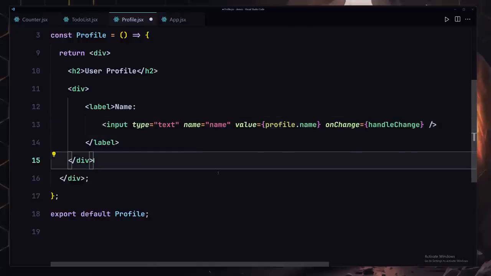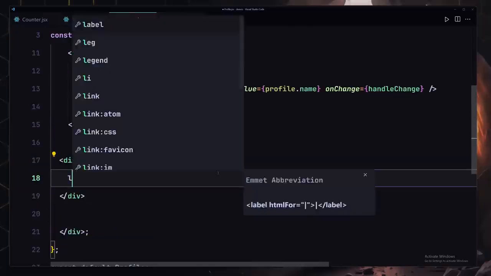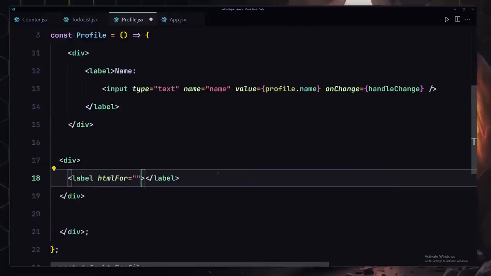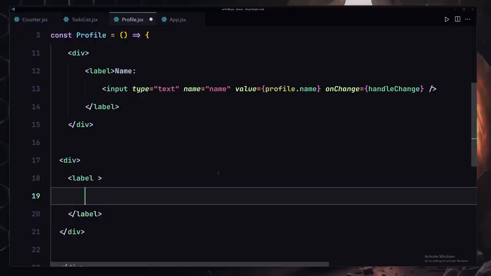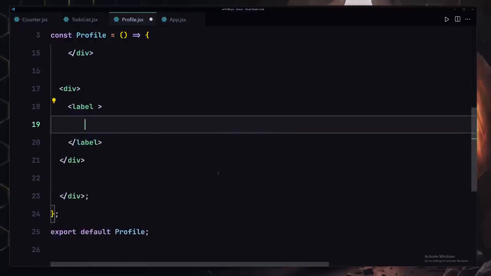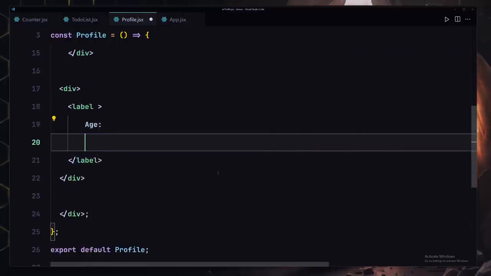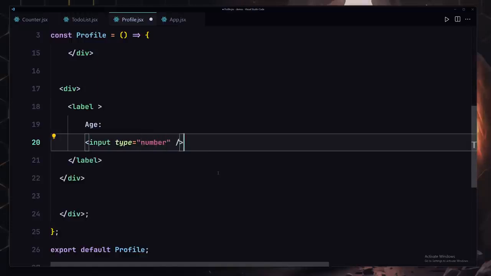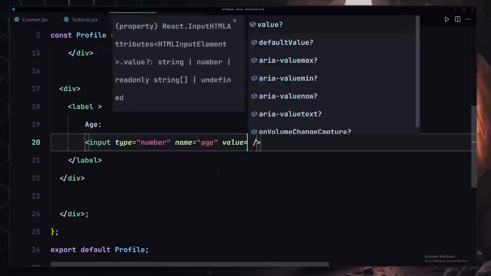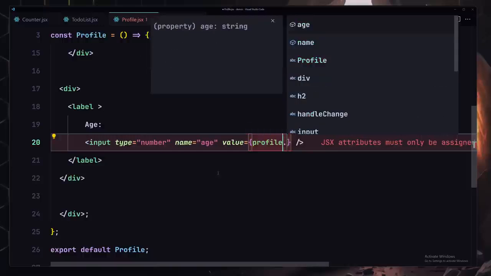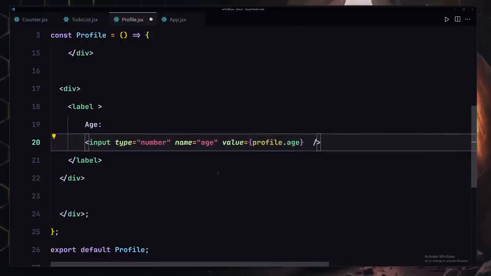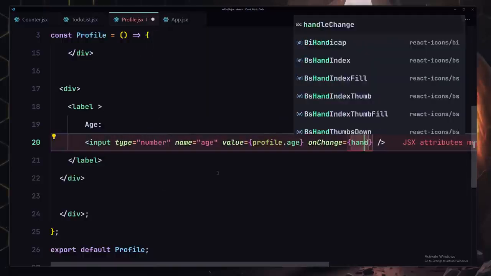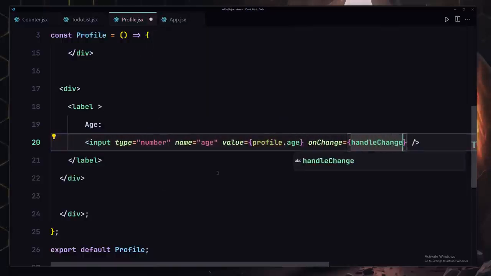Okay, so underneath this div, let me define another div. We're going to once again provide a label. We're not going to provide an htmlFor value to them, and inside this label, the first thing I want to do is provide my age, and let's provide our input field right here. The type will be set to number. I'm going to provide the name of age, and I'm also going to provide the value, and value will be set to profile.age, which will be coming from my state. And when somebody changes there, once again we are going to be firing this handleChange function, which we are going to be creating in a few seconds.